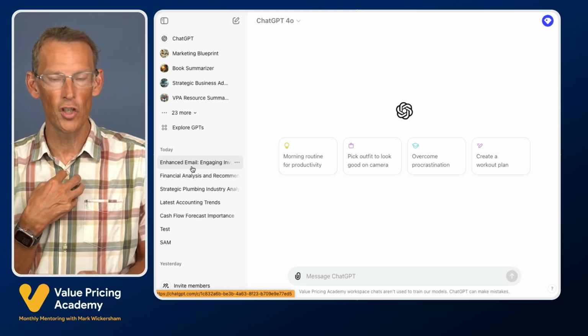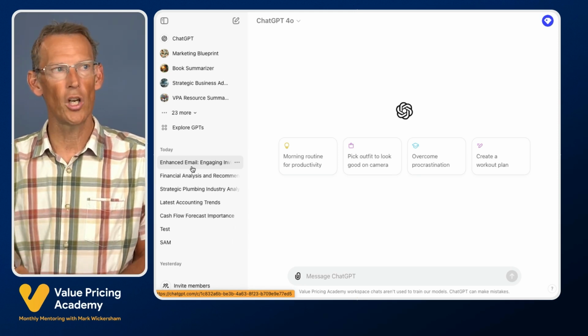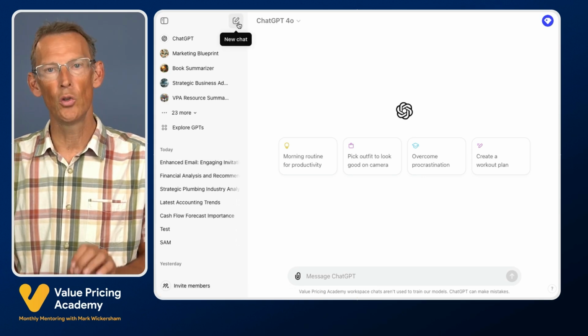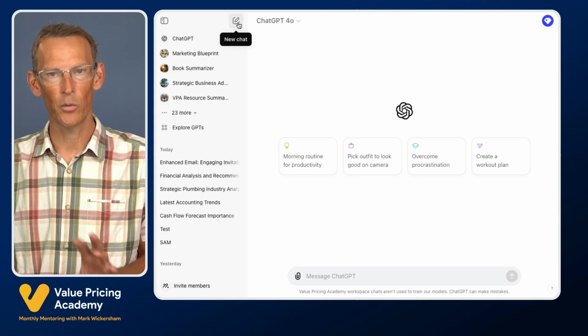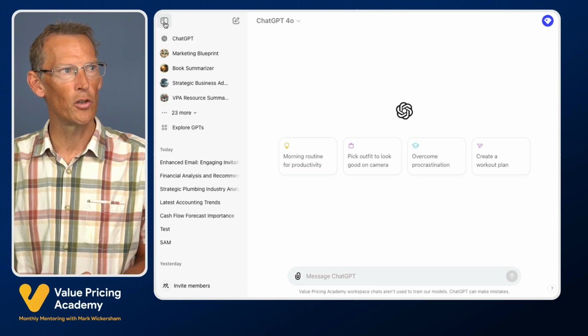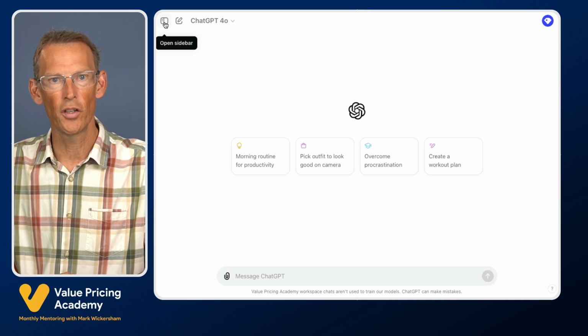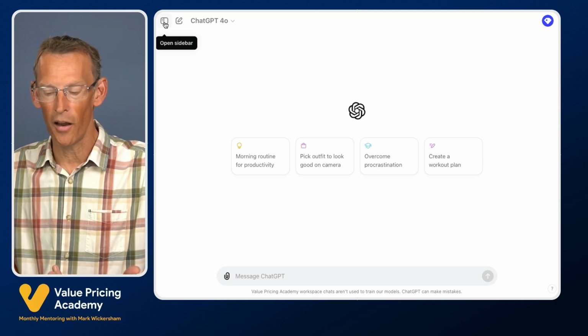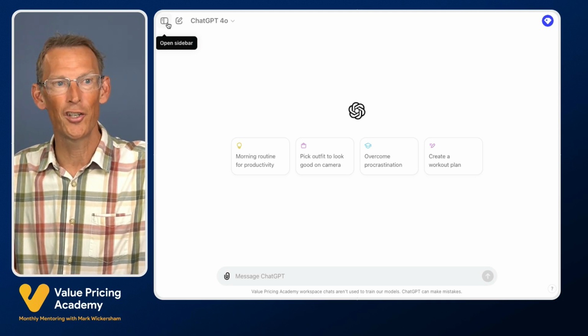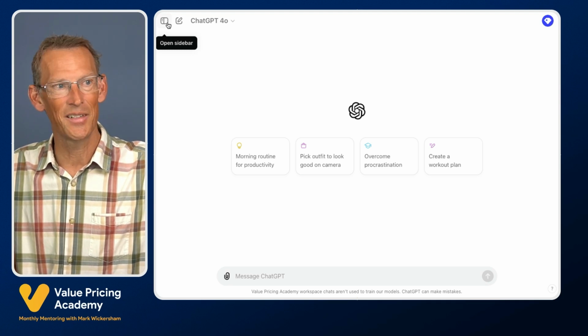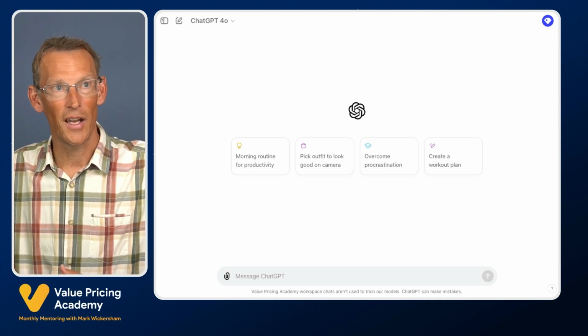It's my favorite feature of ChatGPT. What I'm going to show you today, though, is things that you can do with a free account. Everything I show you today will be with a free account. There are some great things you can do if you decide to pay for ChatGPT. I highly recommend it, but you can do, as you'll soon see, some amazing things with just the free account.